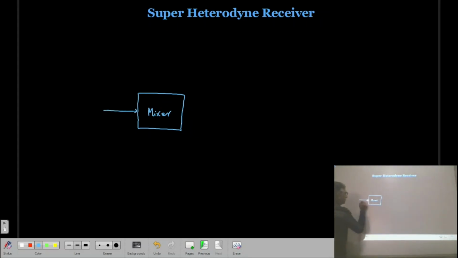One of the inputs is my signal frequency, represented as Fs. Signal frequency means the frequency which you are going to tune or select. Then the other frequency is known as the oscillator frequency.